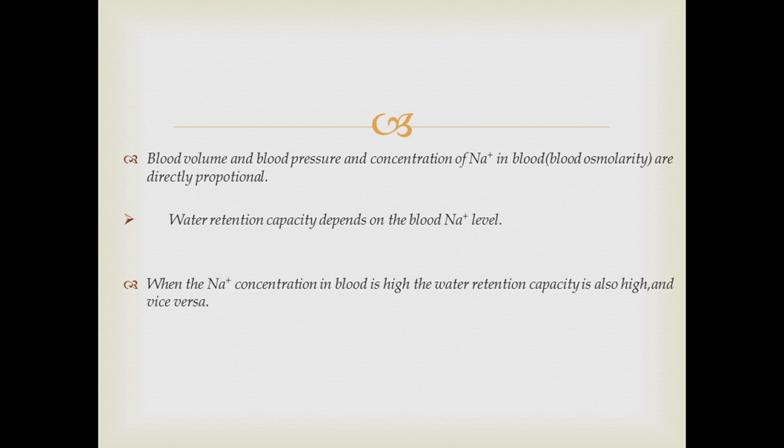Before moving on to the real process, we have to know three facts. They are important. Blood volume, blood pressure and the concentration of sodium in blood, that means the blood osmolarity, are directly proportional quantities. And the other thing is the water retention capacity in blood vessels depends on the blood sodium level. When the sodium concentration in blood is high, the water retention capacity is also high. And when the sodium concentration in blood is low, the water retention capacity is also low. So these are three important facts that should be remembered before moving on to the processes.